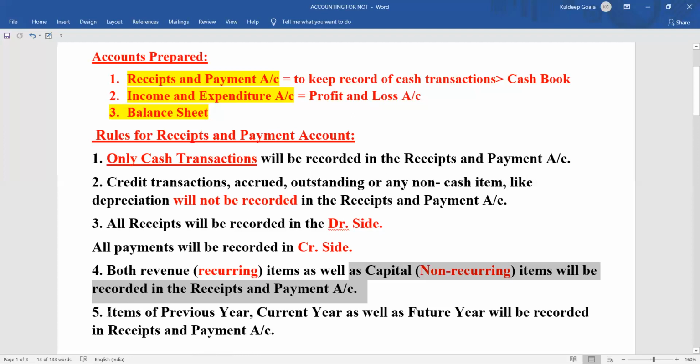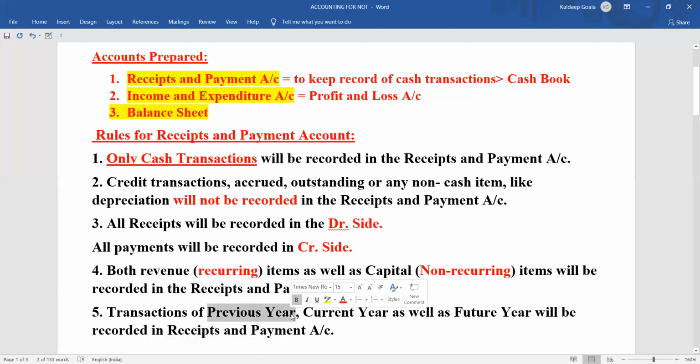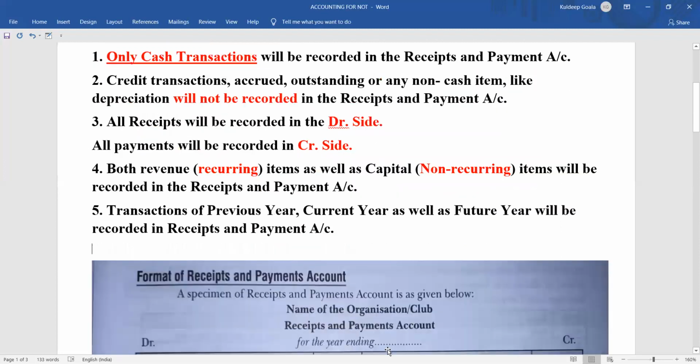Then remember that transactions of the previous year, current year, as well as future year will be recorded in the receipts and payment account. Previous year record also will be there, current year record also will be there, as well as future year record also will be there. All the record will be kept in the receipts and payment account. Clear? Fine.